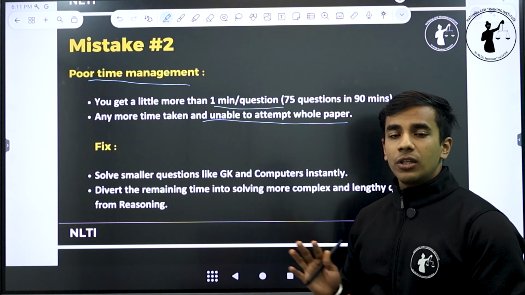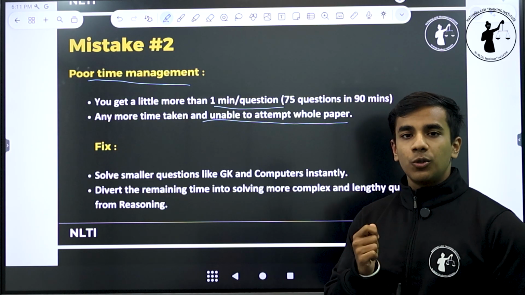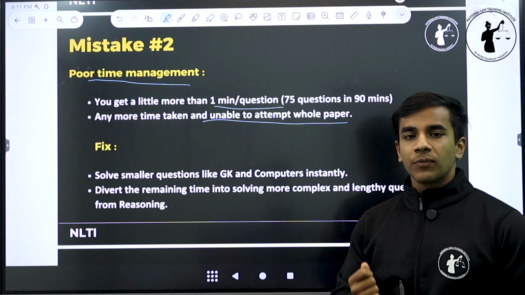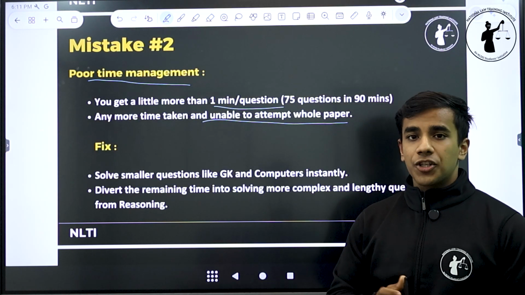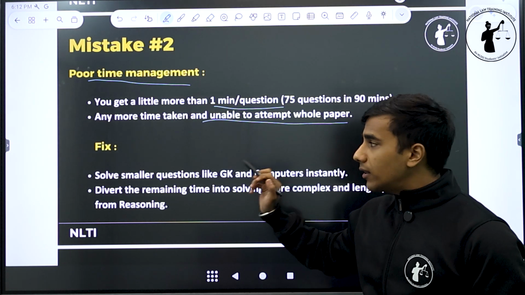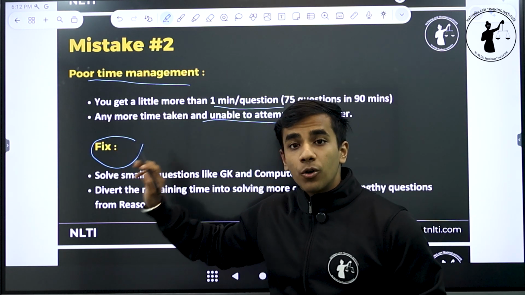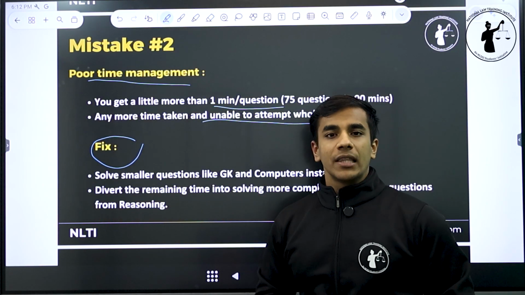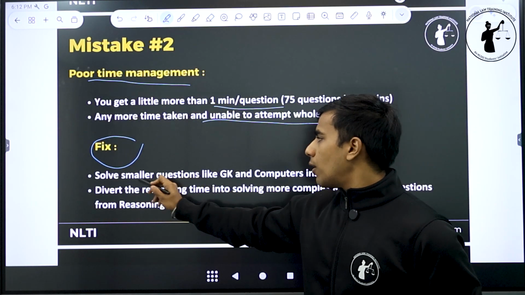Now, you have to develop good time management. You need to know how to properly balance your time, which section to attempt first, which section to devote more time on, and which section you need to do quickly. And the fix for this poor time management is to develop a good time management. And for this, know the mantra, know the ideal rule, and that is solve smaller questions.